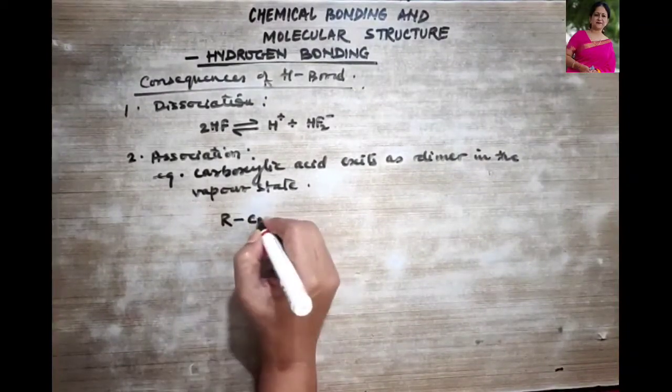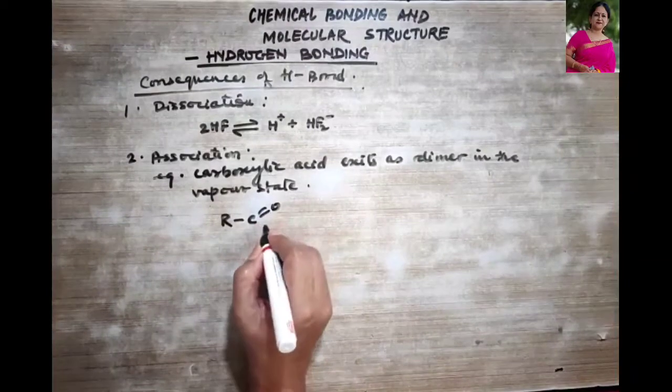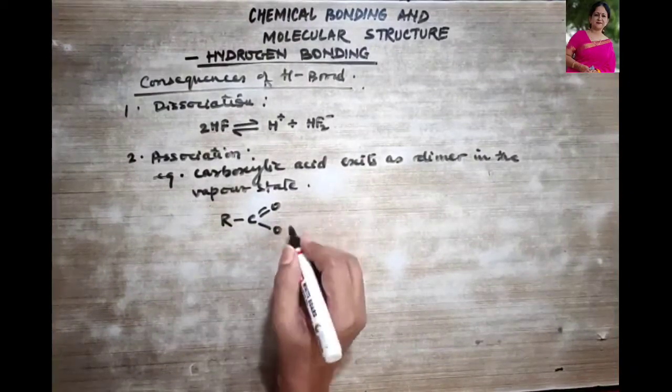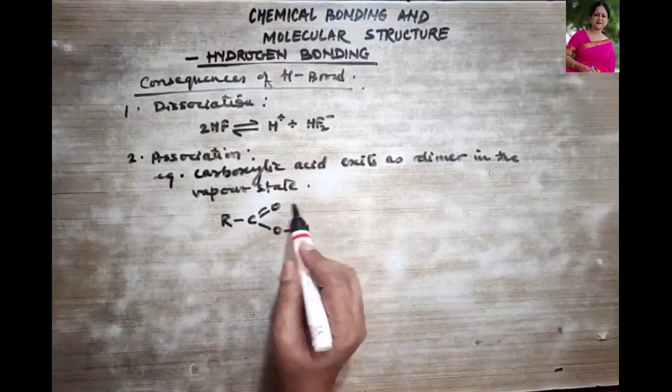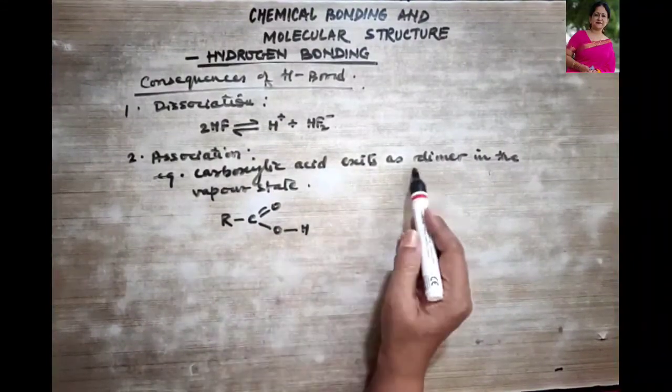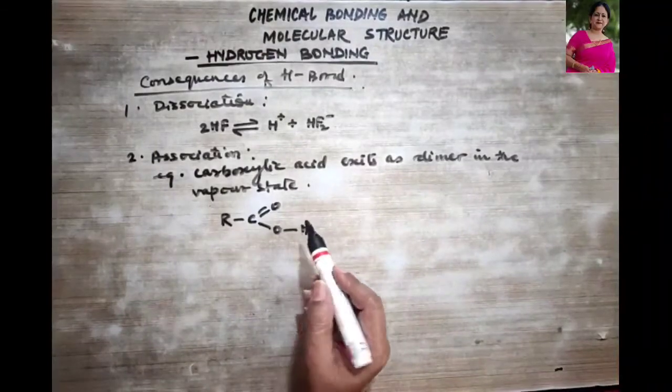Okay, so let's see the example over here. How do we form? RCOOH. Okay, now this is one molecule, dimer, another molecule.